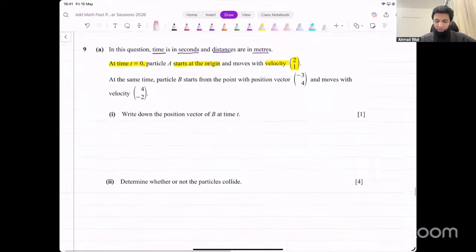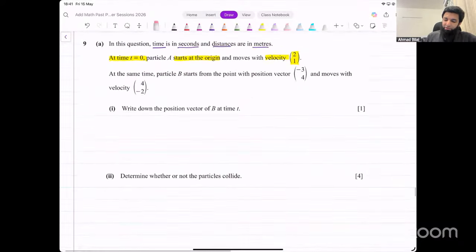Okay. We have this particle A that starts at the origin and moves with velocity 2, 1. At the same time, particle B starts from the point with position vector -3, 4 and moves with velocity 4, -2. Okay, so it's starting from this point. That's the starting point. So we could say the position vector of B, what would that be? Its initial point is 2, 1, right?